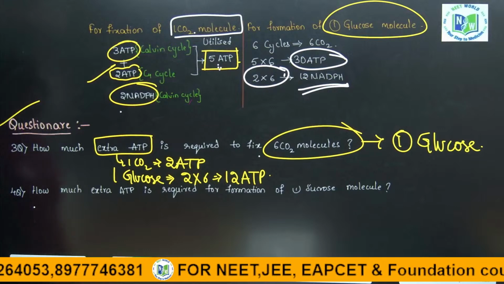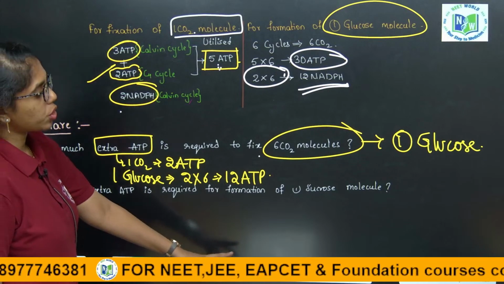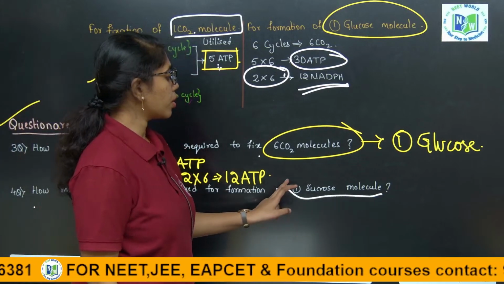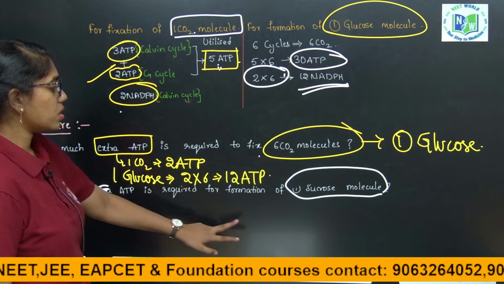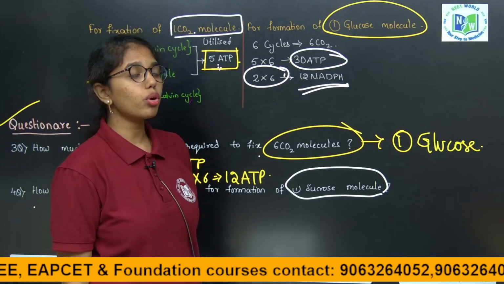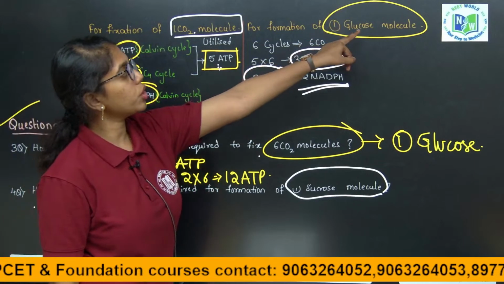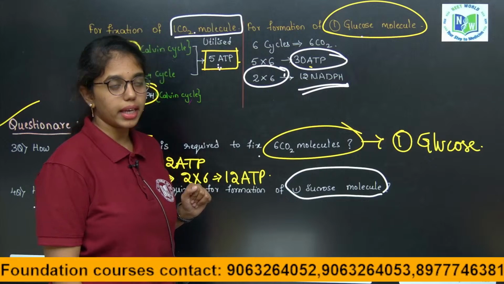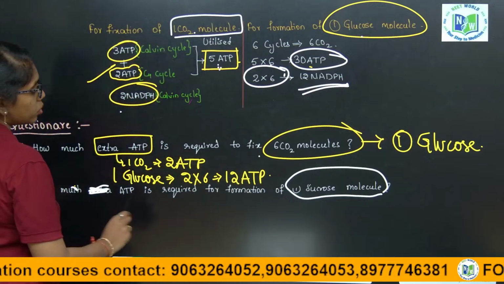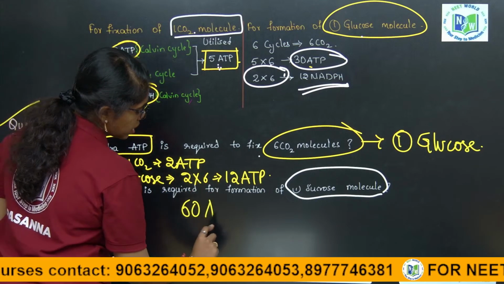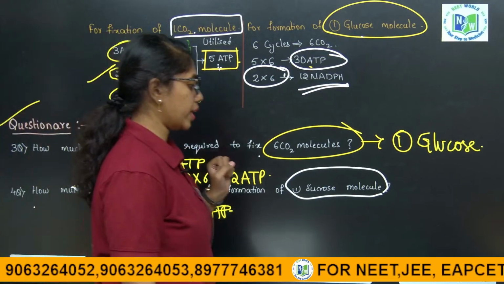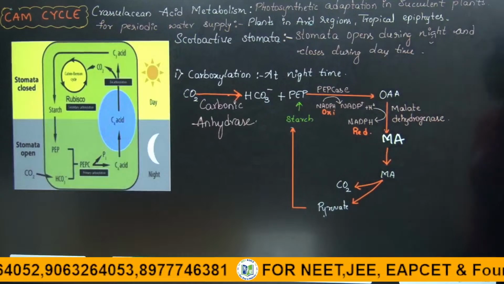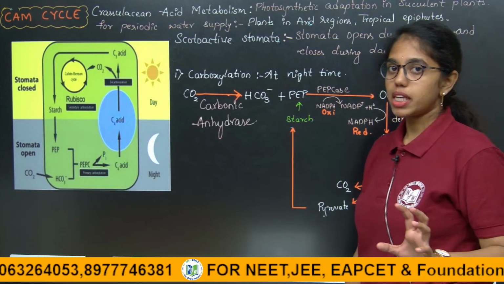How much ATP is required for the formation of a sucrose molecule? Not extra, how much total ATP is required? Of course, for the formation of one glucose molecule it is 30 ATP, so for the formation of one sucrose molecule it will be 60 ATP. Double the amount of glucose. It is 60 ATP. Then, next, the CAM cycle.